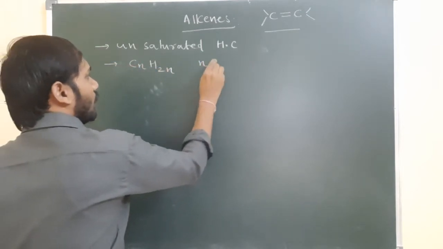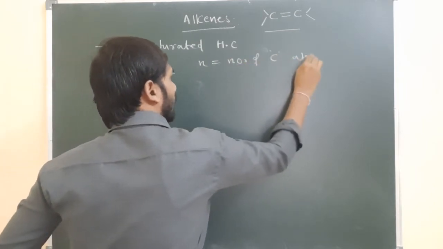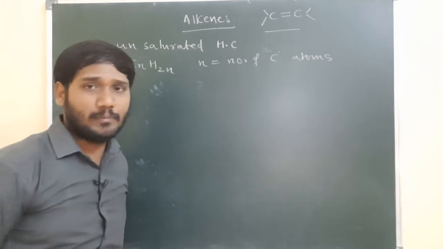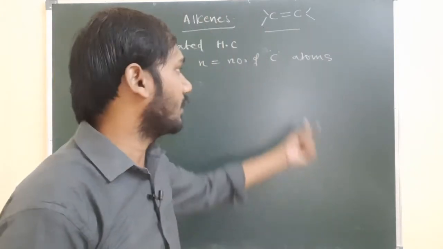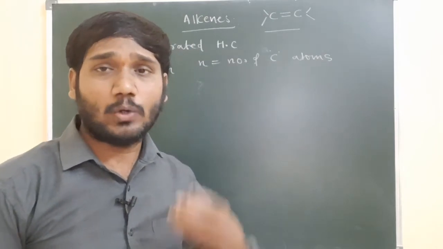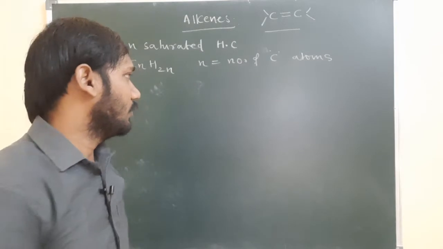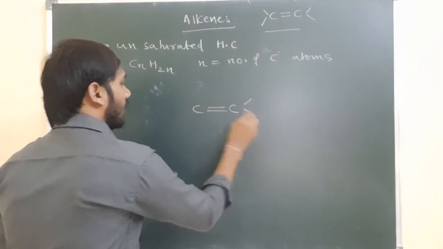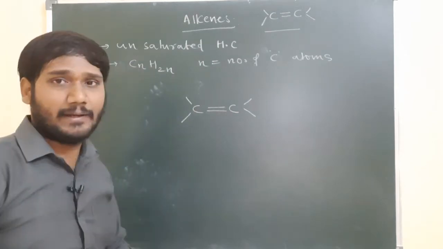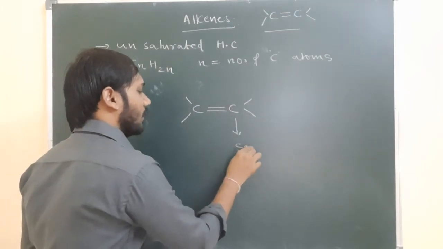Here n equals the number of carbon atoms, maybe 2, 3, 4, 5. It compulsorily starts with 2, because a carbon to carbon double bond requires at least 2 carbons. Carbon to carbon double bond containing compounds we call alkenes, and here the carbon hybridization is sp2.